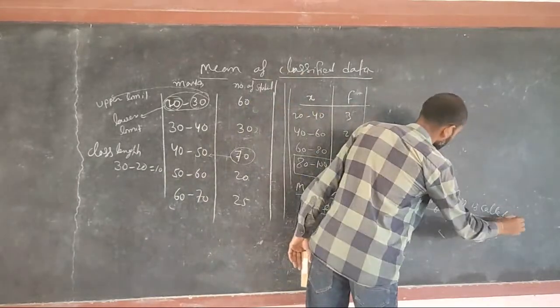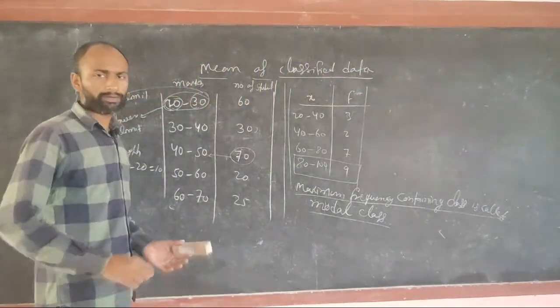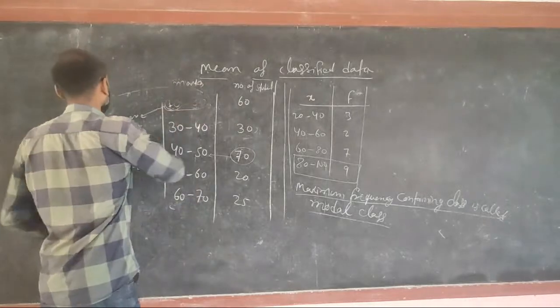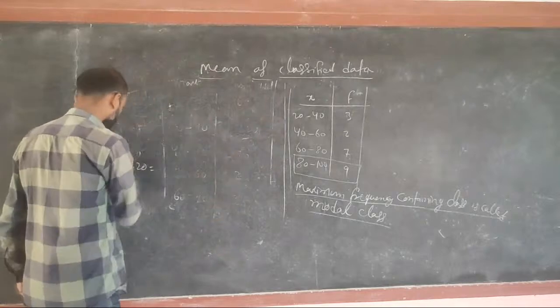Maximum frequency containing class is called modal class. So now you can clearly say which is a modal class and which is not a modal class.